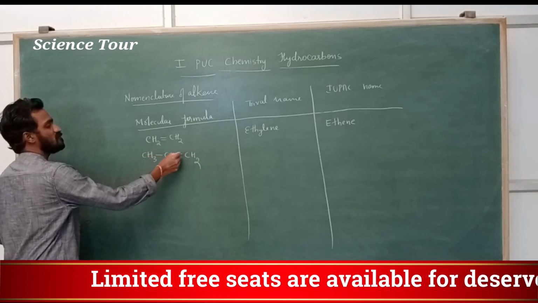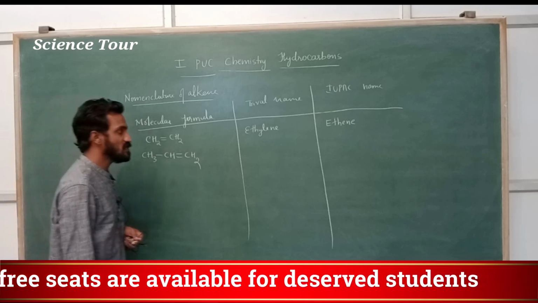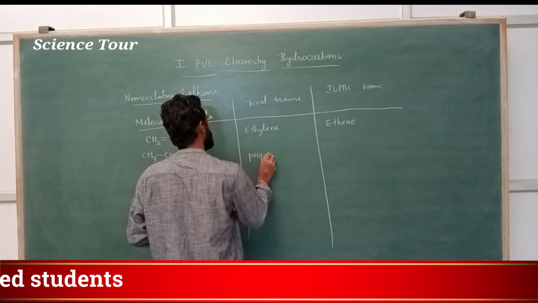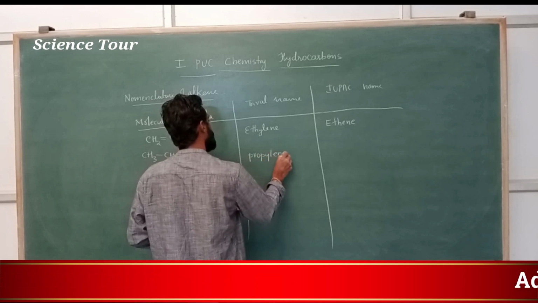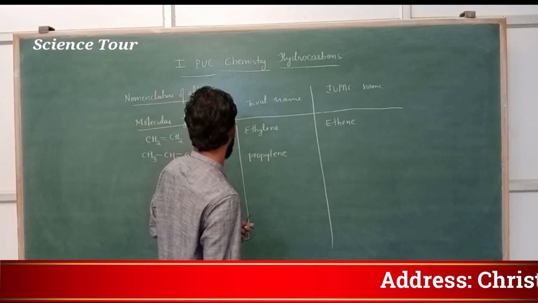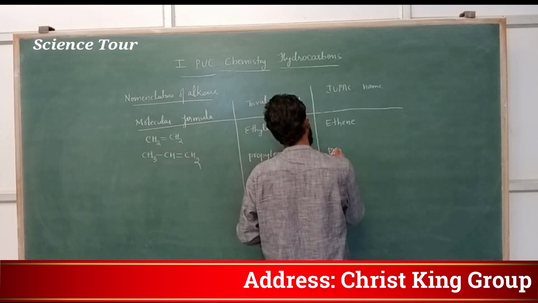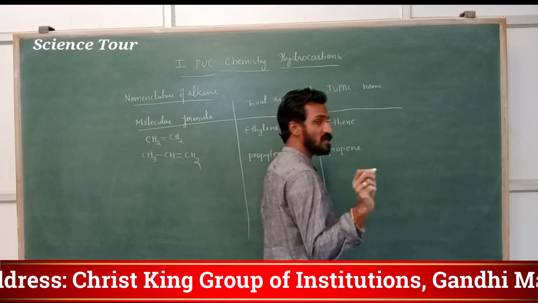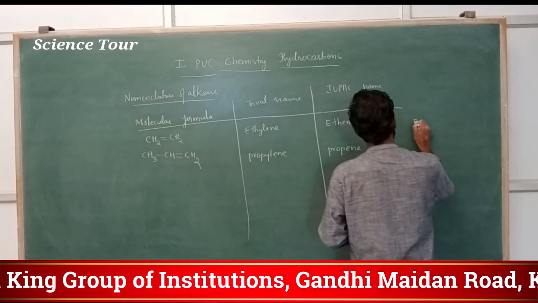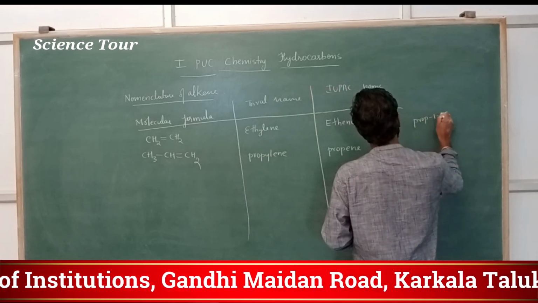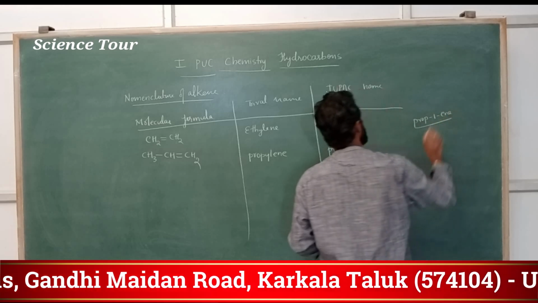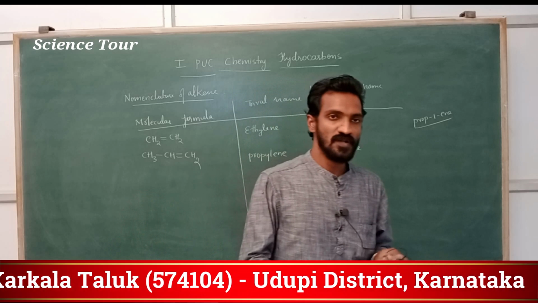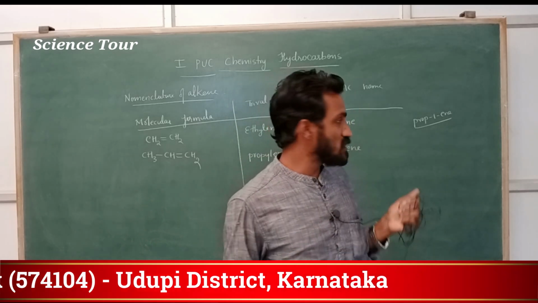Three carbon atoms, one double bond. It's actually propylene. Prop means three carbon atoms. And the IUPAC name is propene. You can also write prop-1-ene, it is not wrong. Not pop, prop-1-ene, that also you can write.